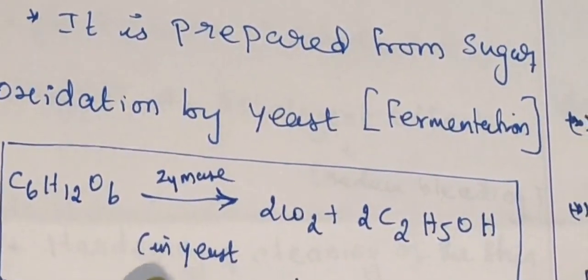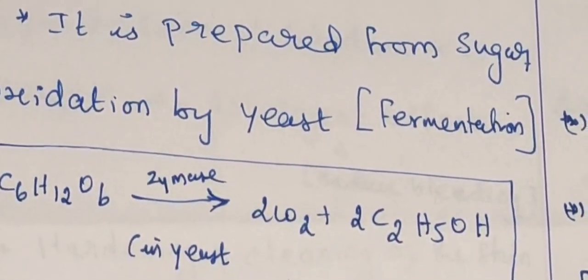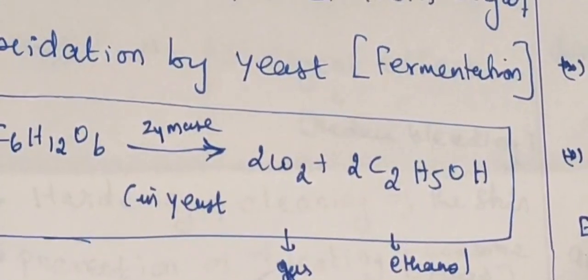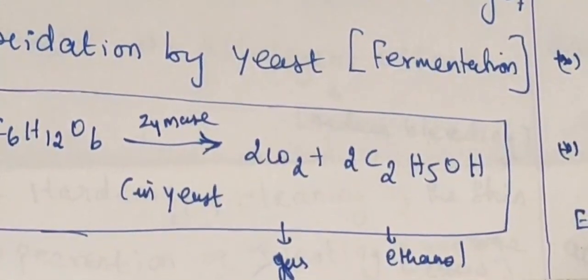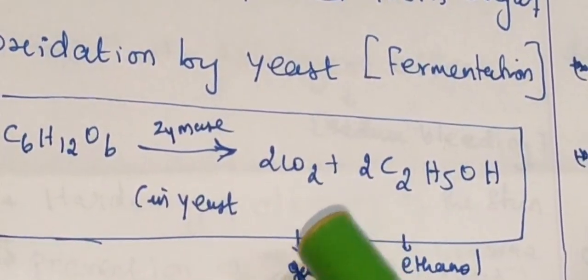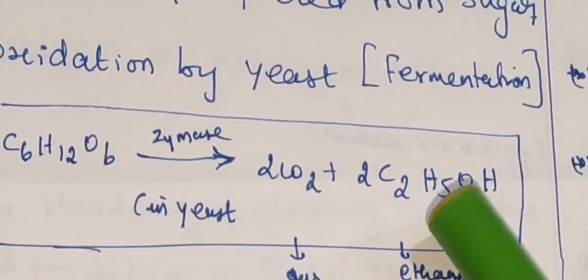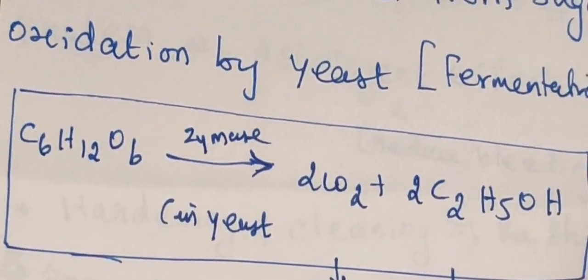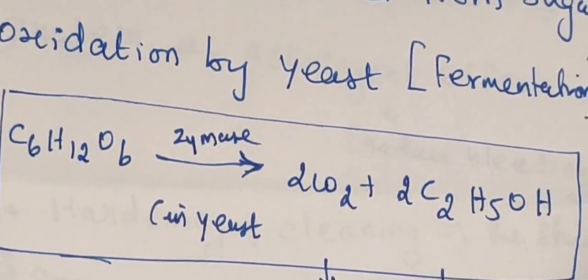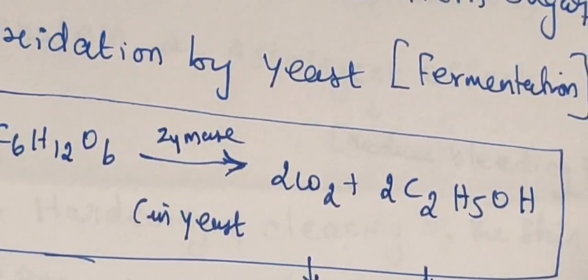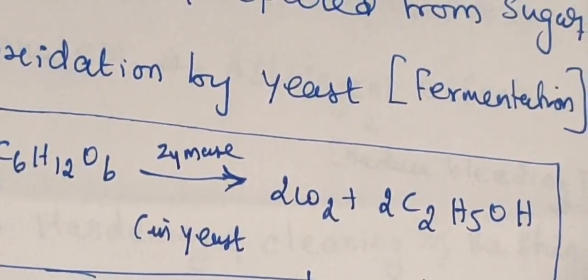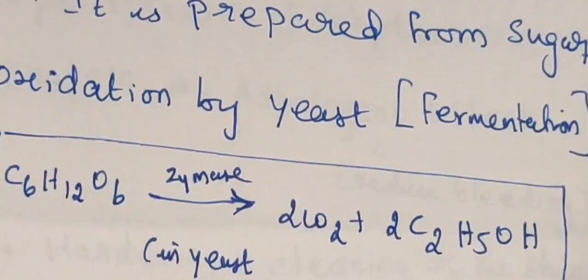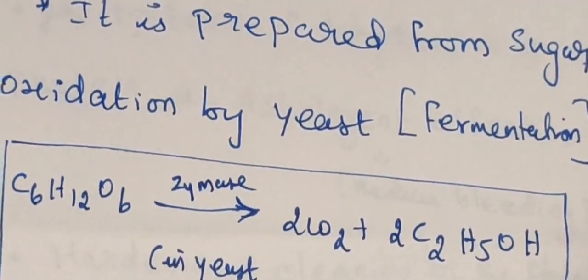So glucose, here zymase, will be converted into carbon dioxide and ethanol. So two products: one is carbon dioxide in gas form, the other is ethanol. In industries, basically it is prepared from starch. First starch is converted into maltose, then zymase acts on it, and finally ethanol forms.